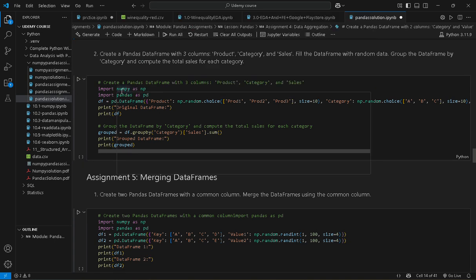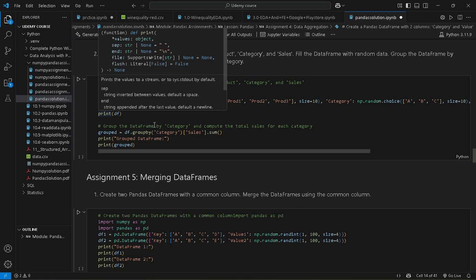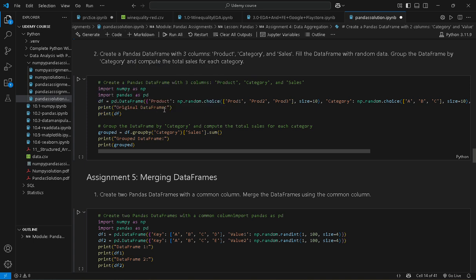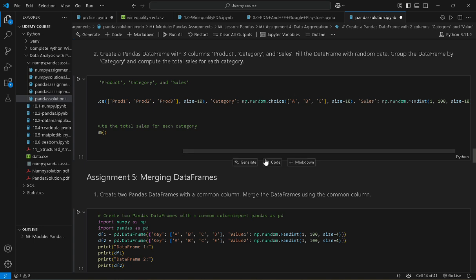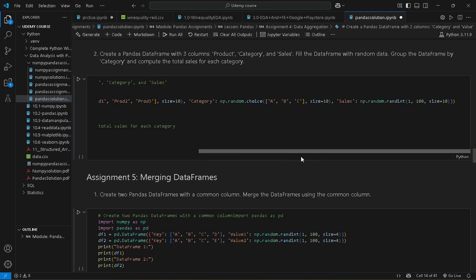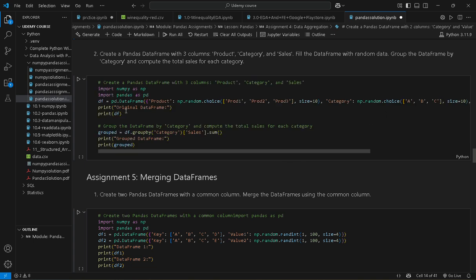First of all, we import pandas and numpy, and we create a data frame with product having a random choice of product 1, product 2, product 3, with size equal to 10. Next, we have a category column with a random choice of A, B, or C, and a sale column with random integers between 1 to 100, size 10. Okay, this is our original data frame.